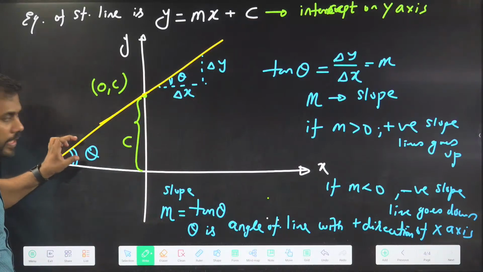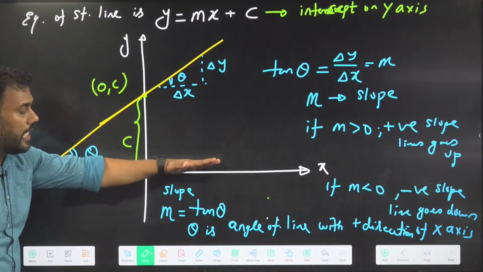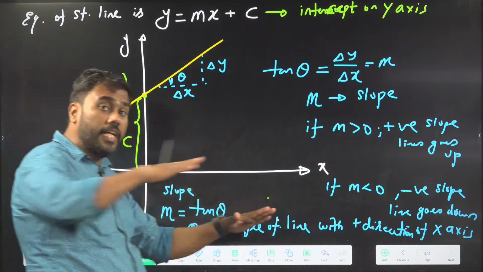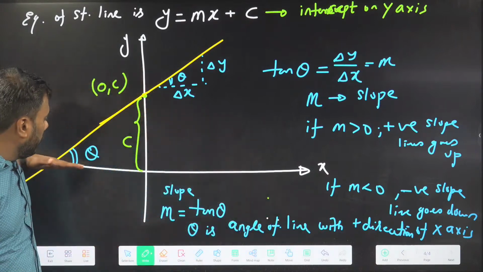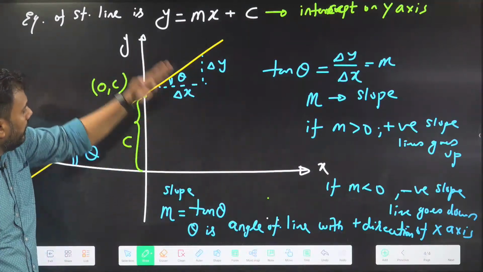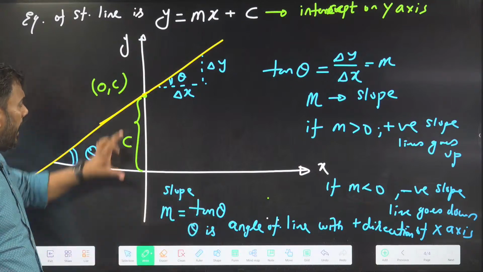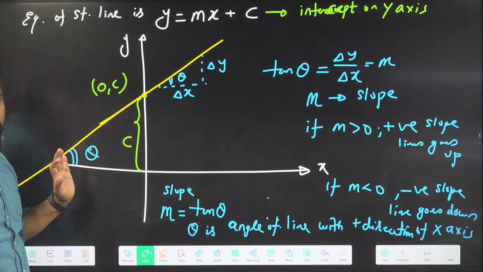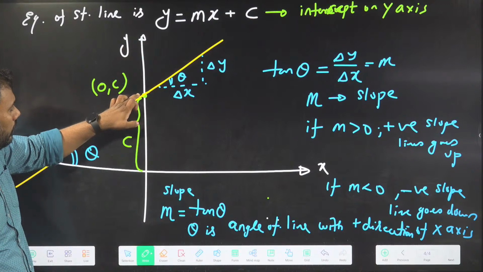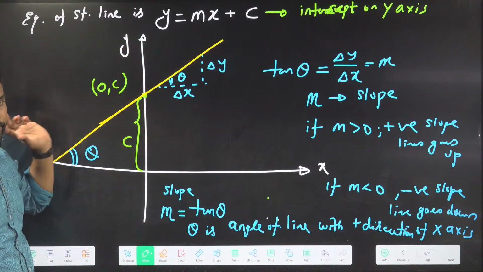m can be deduced by the angle here. If the line makes some angle with the positive direction of the x-axis, see, I am saying the positive direction of the x-axis. Okay, so this is the positive direction of the x-axis. From it, the line is making some angle here. Tan of this angle is the slope. And the line is cutting the y-axis at some point, here. The distance from the origin to this point is called the intercept.